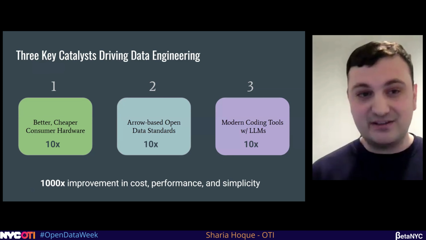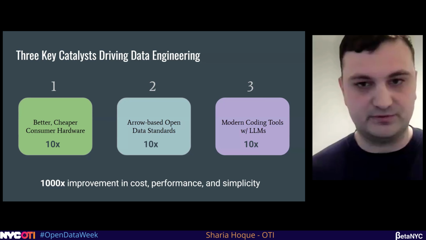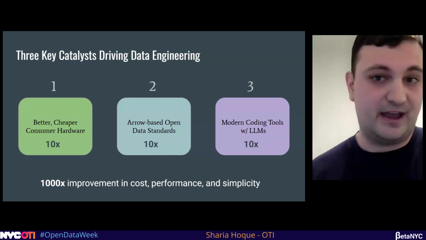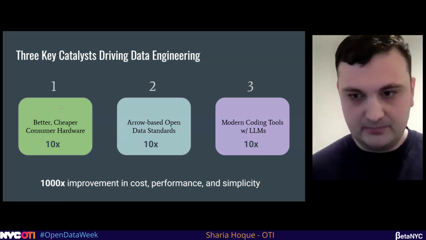And what's really exciting is these are all extremely complementary to each other. So you get 3 10x boosts, that's how you get a collective 1000x improvement in performance and simplicity that these tools get. And what are those trends that can provide this incredible leap for open source data engineering? Better hardware, number 1.